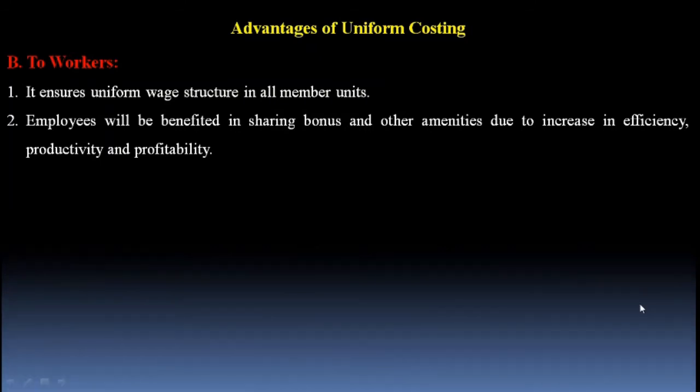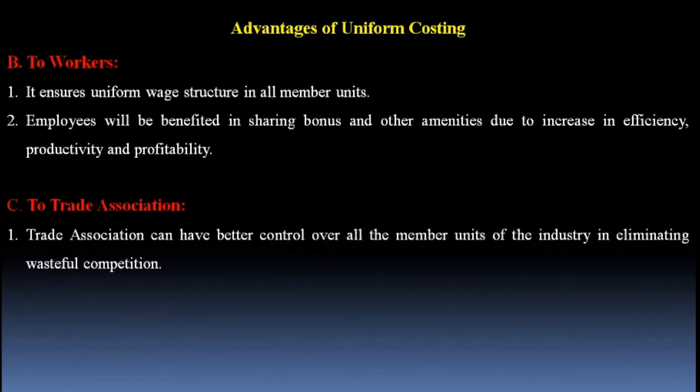Now I would like to share with you the advantages of uniform costing for the trade association. Point number one: the trade association can have better control over all the member units of the industry in eliminating wasteful competition. Actually, the trade association is the representative of all the member units, as it is formed by all the member units. It is the duty of a trade association to coordinate all the activities of all the participating companies to ensure the progress of the industry.